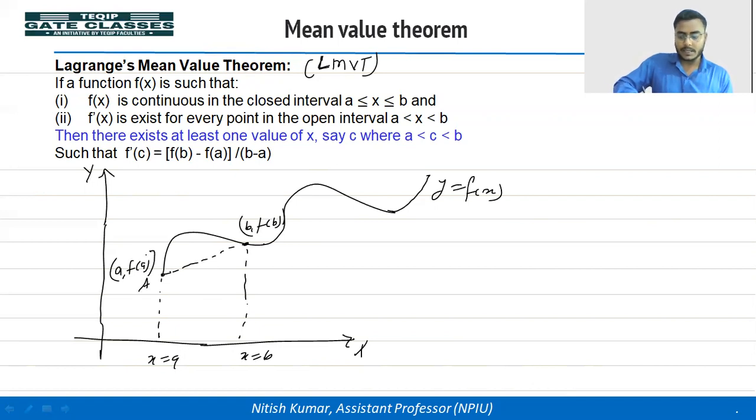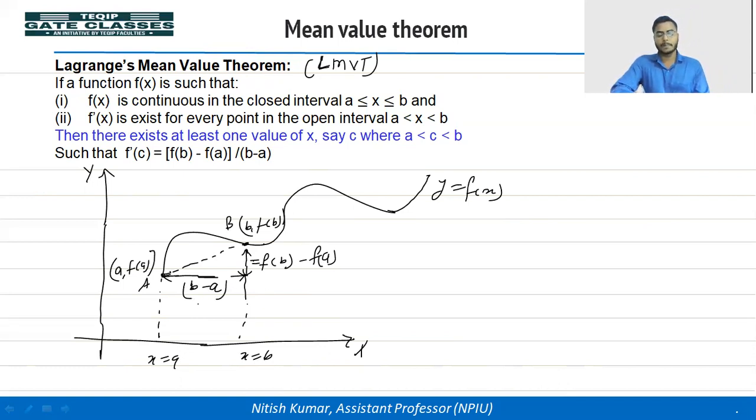And let's point this. This is a. This is b. So what would be the vertical distance between a to b? We can write f of b minus f of a. And the horizontal distance between a to b, we can write b minus a. So f of b minus f of a divided by b minus a, right?